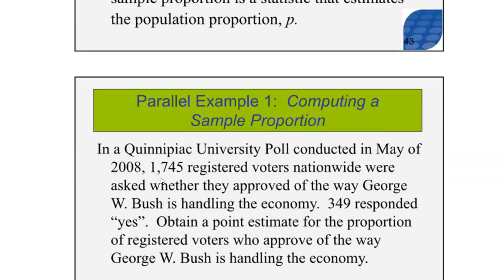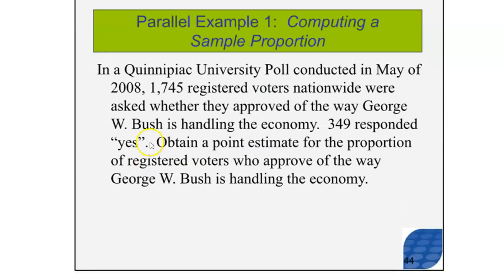Should be fairly straightforward. In 2008, Quinnipiac University put out a poll about whether they approved of George W. Bush. 349 people responded yes. So that means there's 349 people with the characteristic that we want, and there's 1,745 people in our sample. So this is the X, and this is the N.